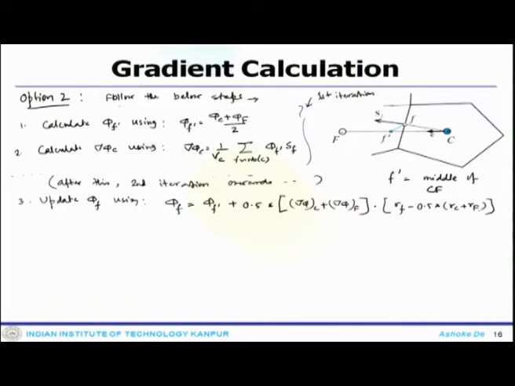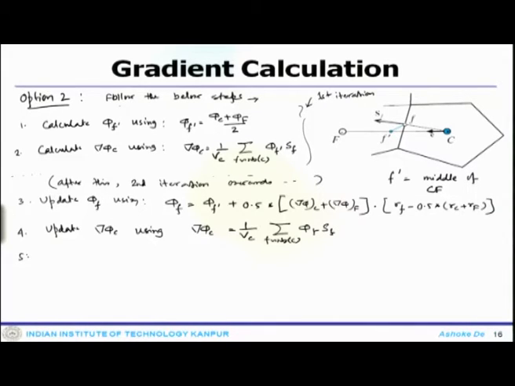So, that is a different expression from what we used for option 1. Now, at the second level you update delta phi c using delta phi c equals 1 by V c, you loop over all the faces and get phi f S f.